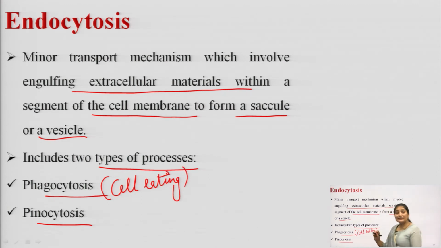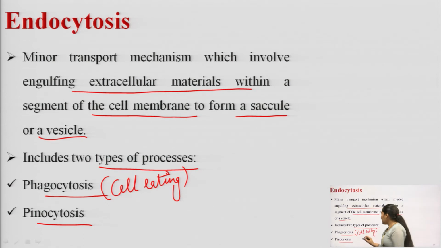Why is it called cell eating? Because in case of phagocytosis, there will be absorptive uptake of solid substances. In case of pinocytosis, there will be uptake of substances in the liquid form or in the form of liquid droplets.